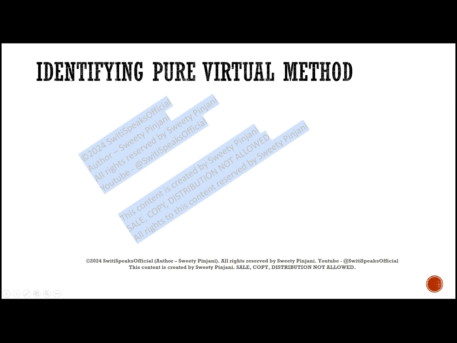How will you identify pure virtual method? The pure virtual method is going to meet some requirements wherein you can distinguish whether it is a pure virtual or virtual. One is, of course, the keyword pure. Now, if you don't know whether this method which you are declaring should be pure virtual or virtual, there are certain things.